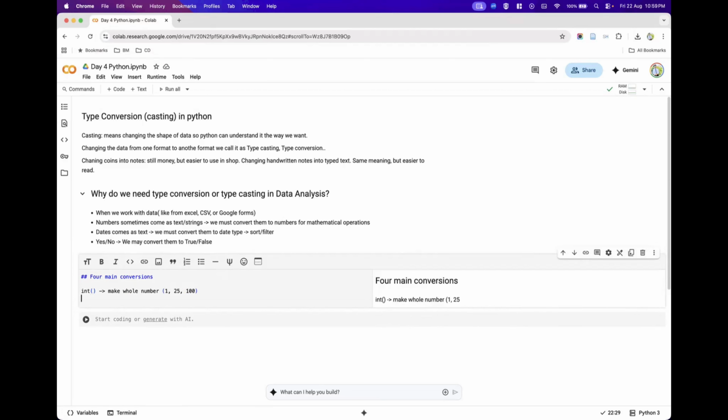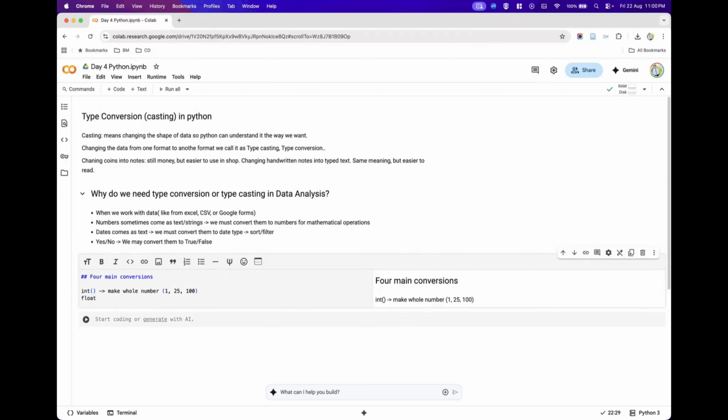So the first main type conversion we have is integer type conversion, where you pass in any numerical value, it could be a float or anything else, and it will try to convert that data into a whole number.